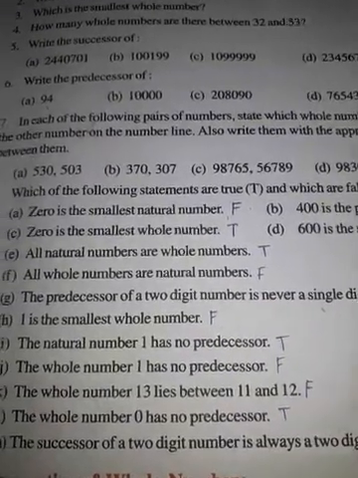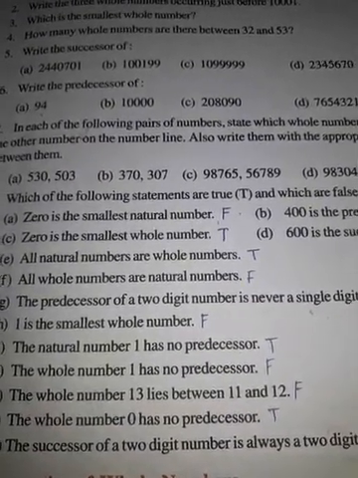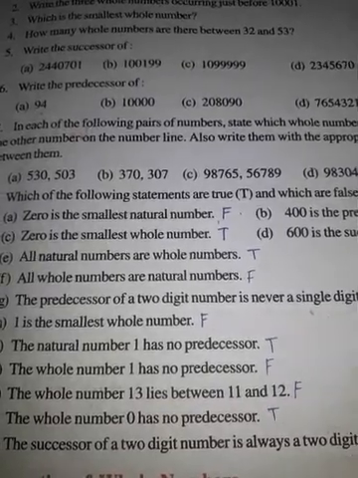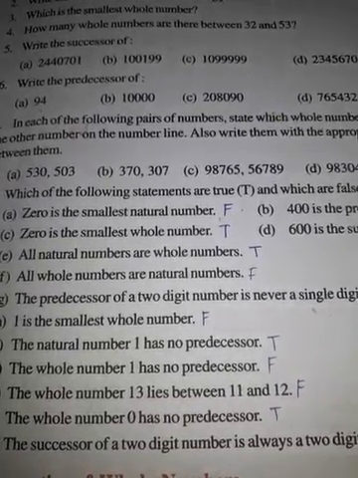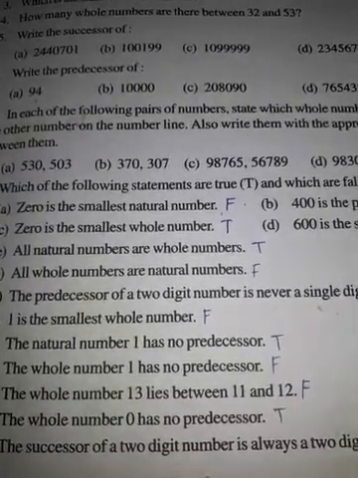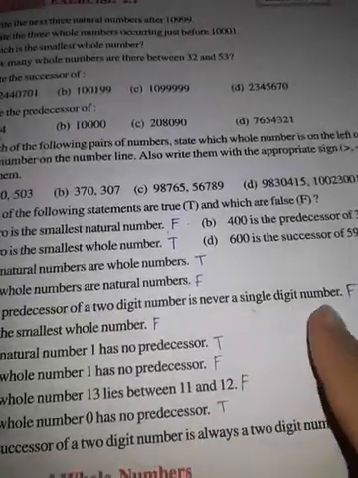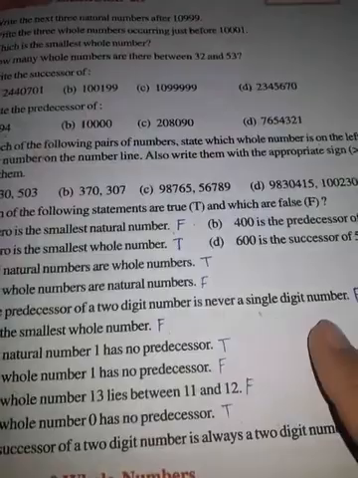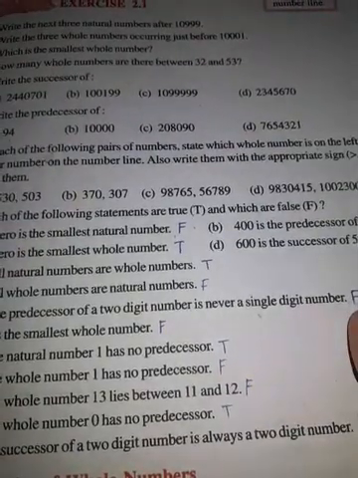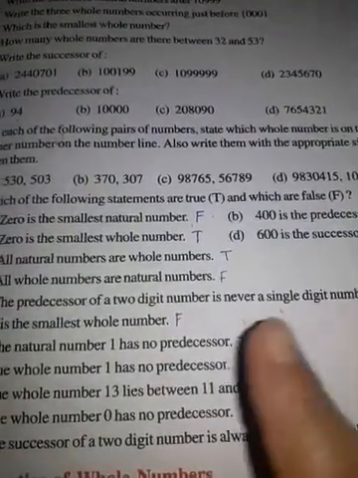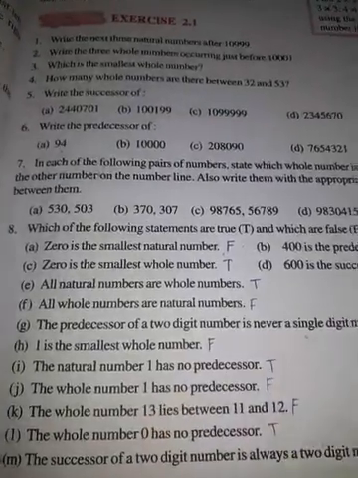So here 8G, the predecessor of a 2-digit number is a single-digit number. So they have asked, predecessor means what? The number just before. For a 2-digit number we can take an example, suppose 10. Okay. So 10 minus 1 is what? 9. But they have said that it is never a single-digit number. So it cannot be true. It is false.